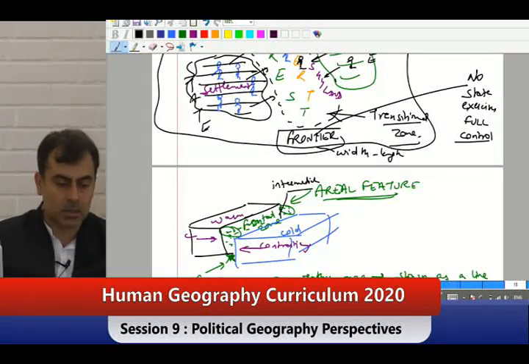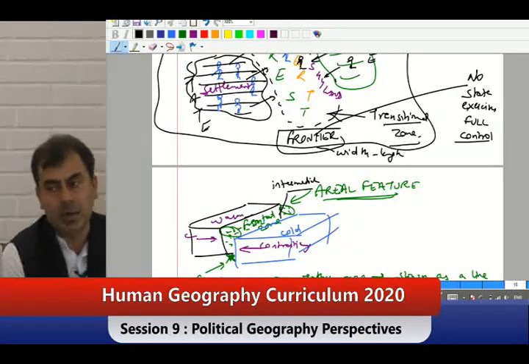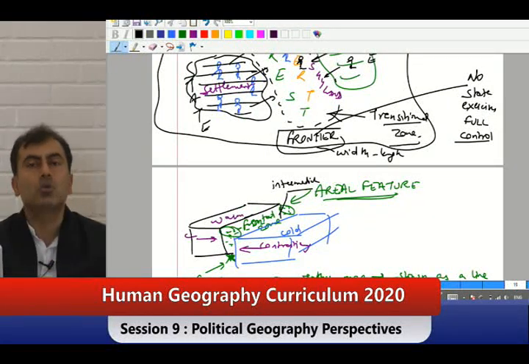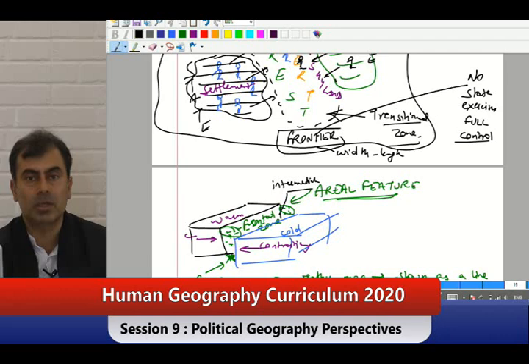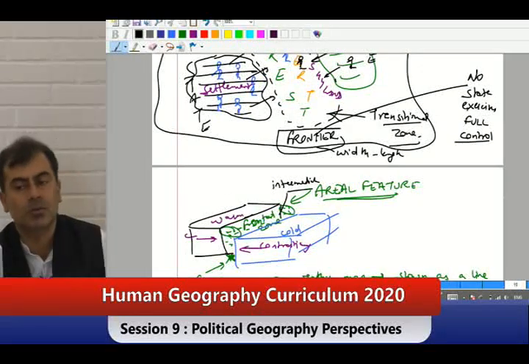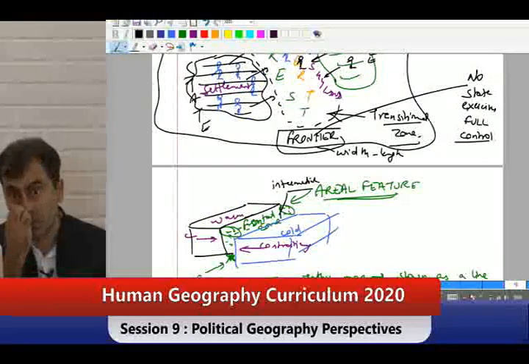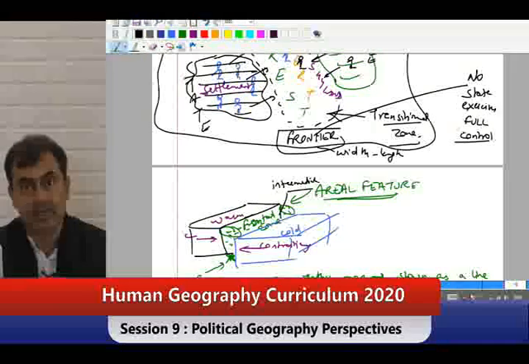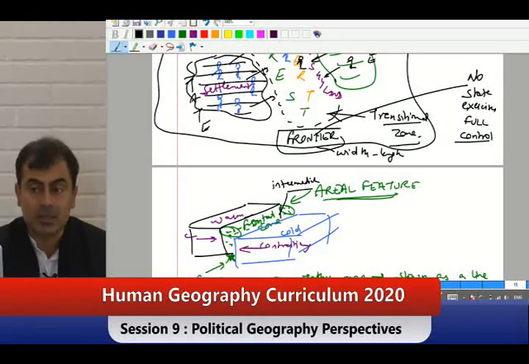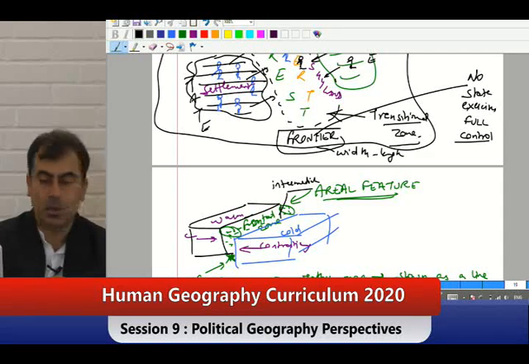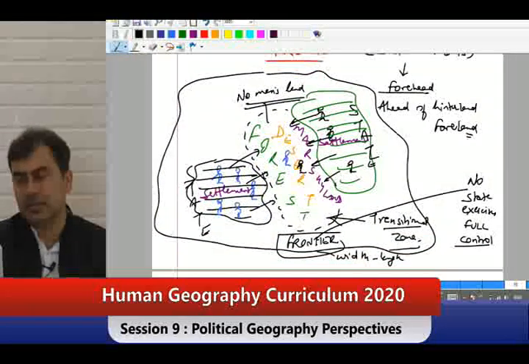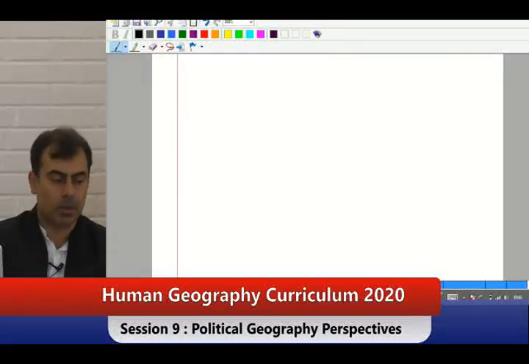Since the area is not so clearly demarcated, let us not make this conflict happen. But LAC is a disputed line of actual control. It is a line. It is not just a frontier. Frontier is something which has been there, and it has been created for various reasons. Let us understand some of them.